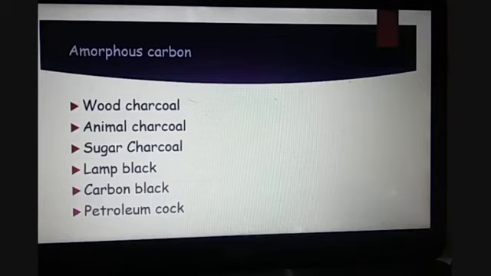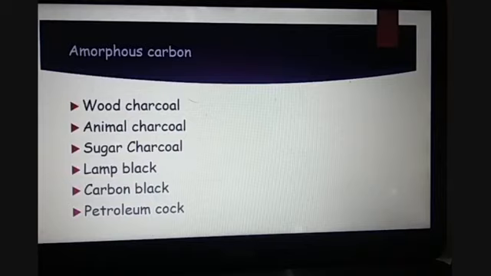Whereas in graphite, the carbon is arranged in hexagonal rings and it is forming layers. In between the layers, there is a weak intermolecular force because of which it forms layers that can slide over the other. And that is why graphite is slippery. And one more important thing about graphite is that each carbon is covalently bonded with 3 other carbon atoms and 1 electron is free, which is called a delocalized electron, which is responsible for the conduction of heat and electricity in graphite.